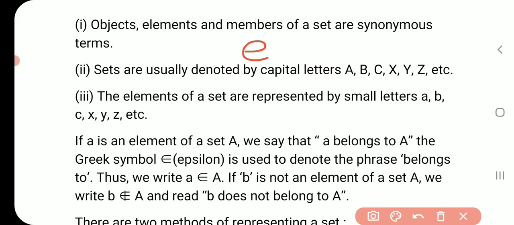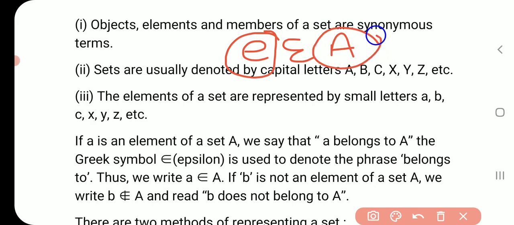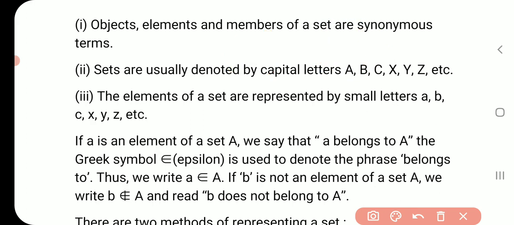Similarly, e belongs to A. It means e is a member of set A. Then how will we write the membership relation with sets? We will write it with this symbol epsilon, and it is known as belongs. So a belongs to A, b belongs to B.